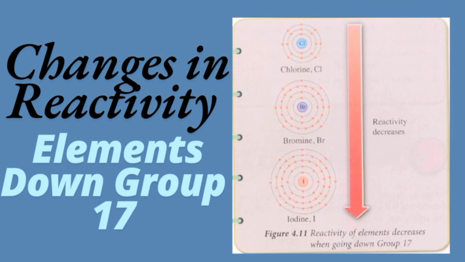Change in reactivity of elements down group 17. Did you know that the reactivity of elements decreases when going down group 17? Increasing atomic size will cause the valence shell to be further from the nucleus. This will cause the nuclear attraction force toward electrons to become weaker. Thus, the difficulty in attracting electrons to fill the valence shell will increase. So that's all from us.